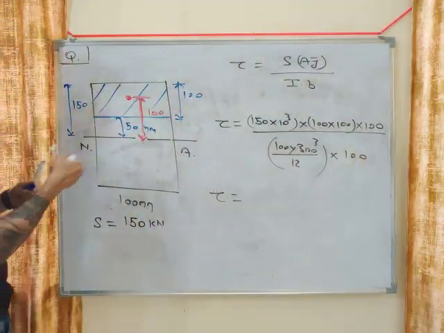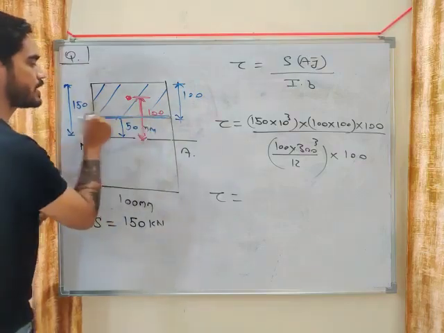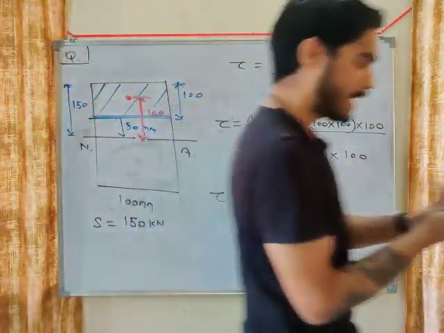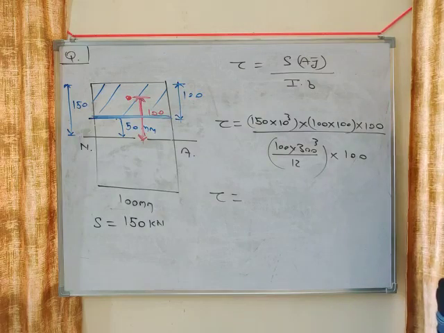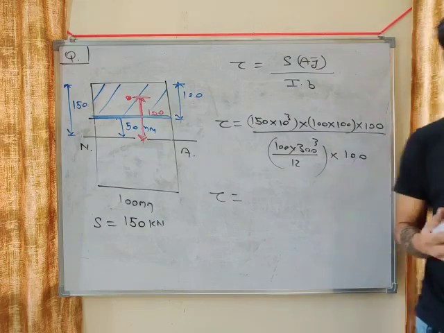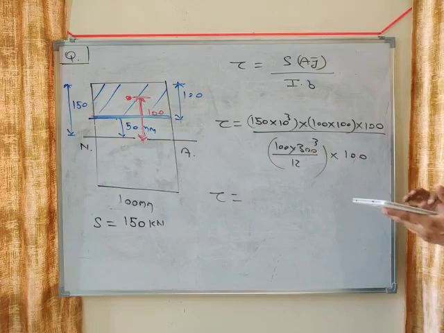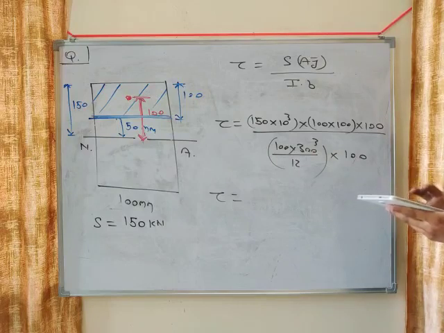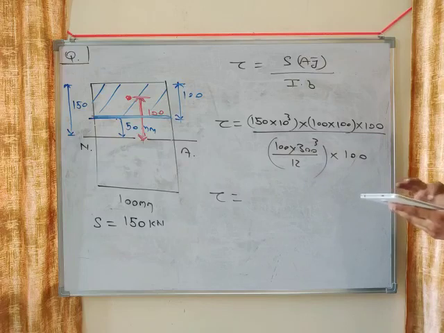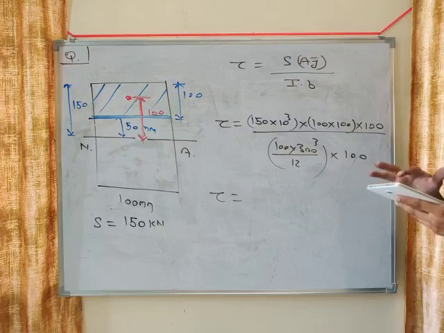Tell me. Calculate it. I will also calculate it in my calculator. So 150 into 10 to the power 3 into 100 into 100 into 100, divided by BH cube by 12 into 100.